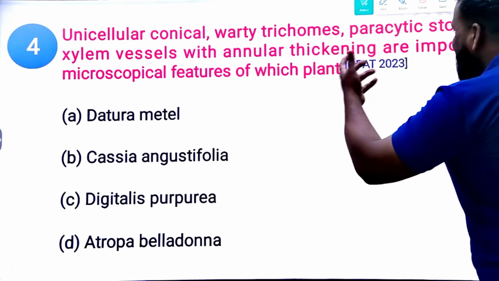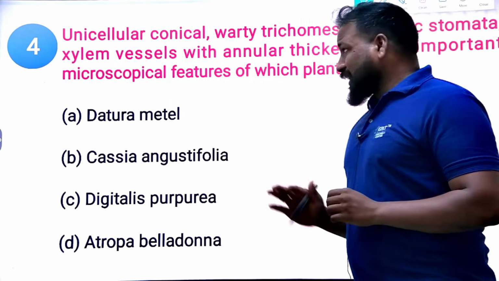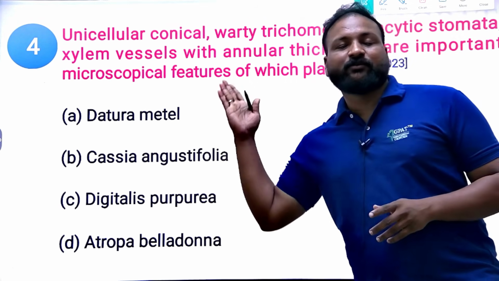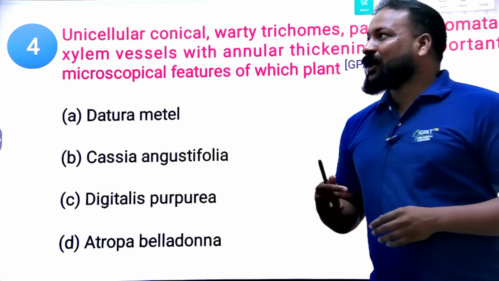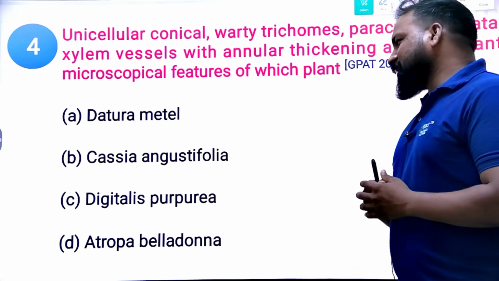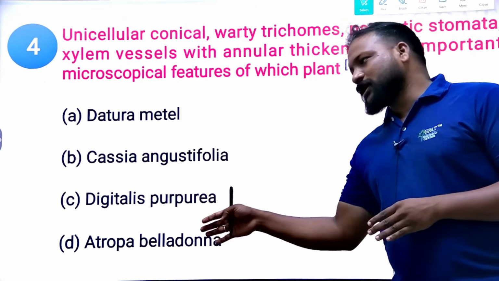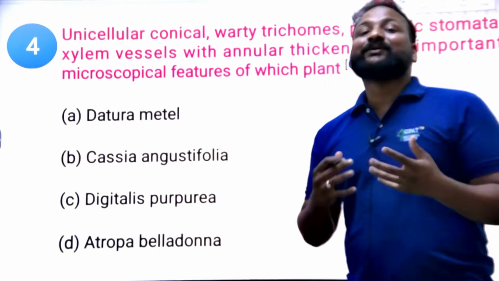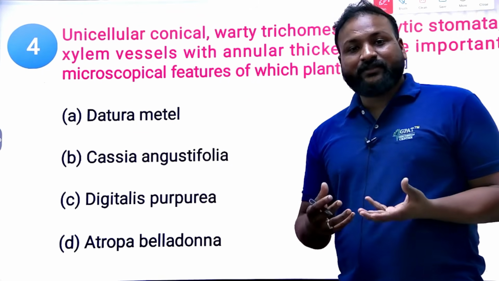Unicellular conical warty trichomes, parasitic stomata, and xylem vessels with annular thickening are important microscopical features of which of the following glycosides? Options: Datura metal, Senna, Digitalis purpurea, and Atropa. Again, you can eliminate two wrong options. If you try to apply that elimination method, you should develop that method, right?